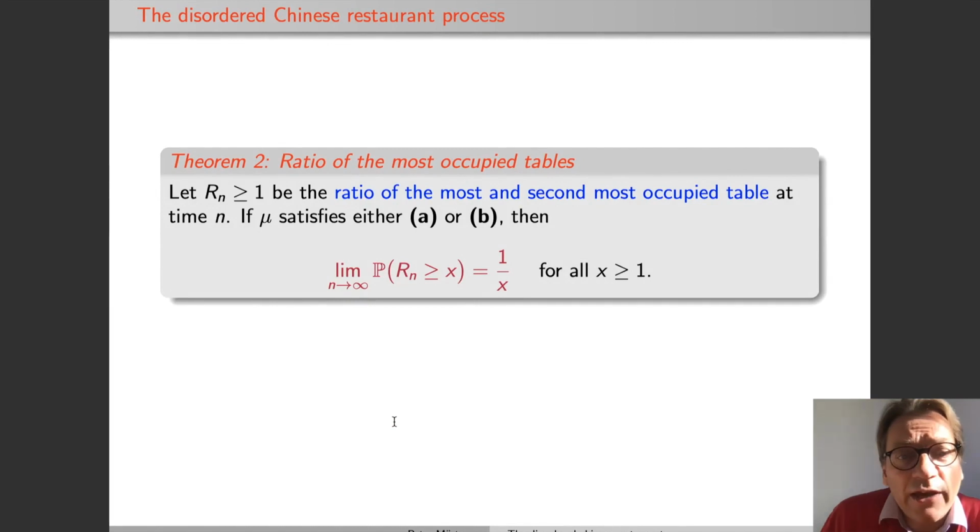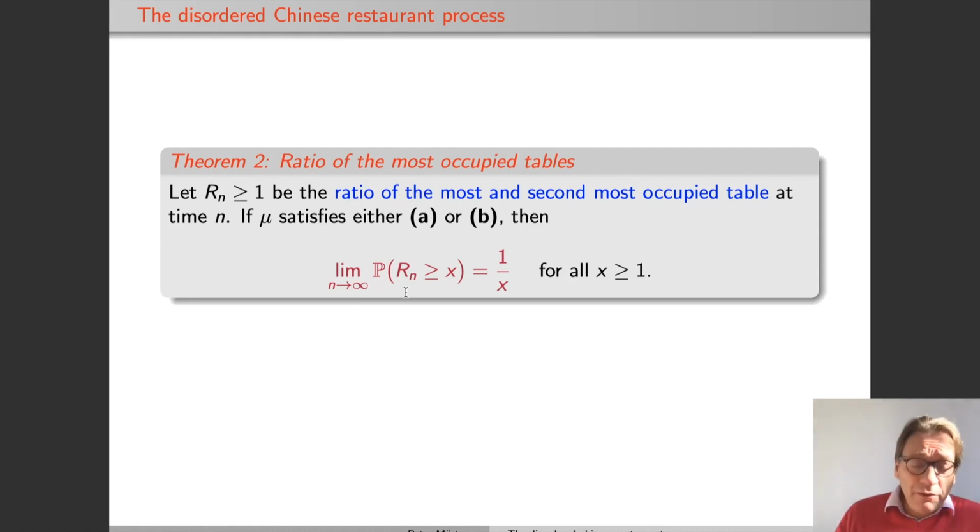If you look at the ratio of the most occupied tables, which I call Rn, so this is the number of occupants on the largest table divided by the number of occupants on the second most occupied table, this random variable Rn converges in distribution in the following sense. The limit as n goes to infinity of the probability that Rn is bigger or equal x is 1 over x, for all x bigger or equal 1.